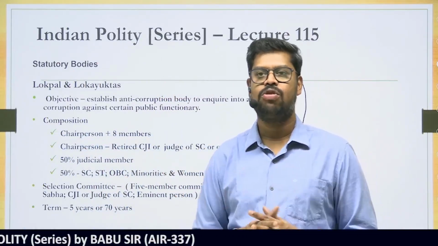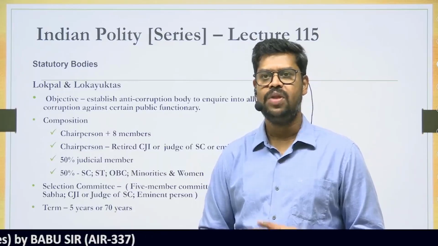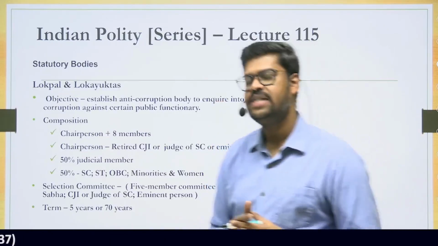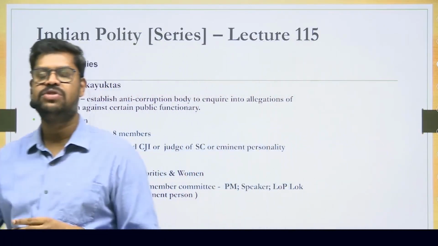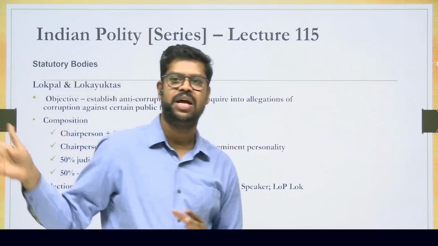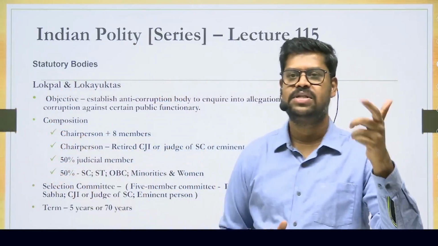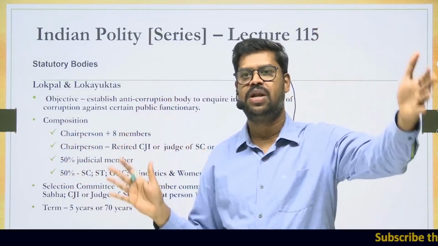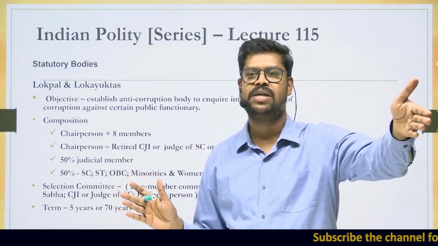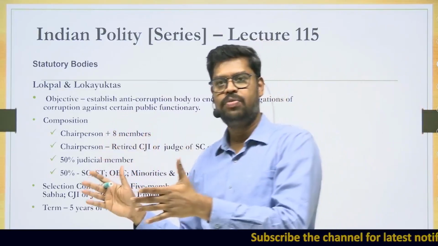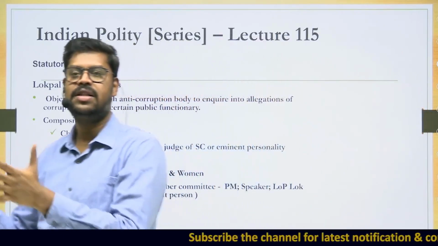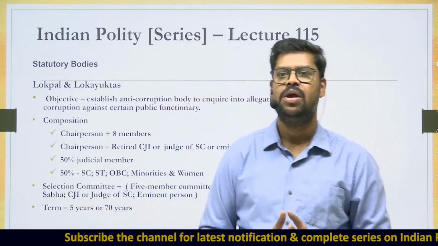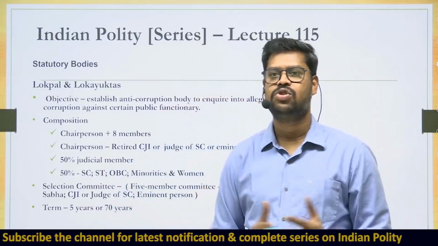Now, as per this Lokpal and the Lokayukta Act, at the central level there will be one body called the Lokpal, and each and every state shall have an authority called the Lokayukta. So, every state shall have a Lokayukta. The Lokpal would be the highest ombudsman at the national level to deal with cases of corruption against a government servant. And the Lokayukta would be the highest body of ombudsman at the state level to deal with corruption against state government employees. Not only the government employees, the others are also part of it.